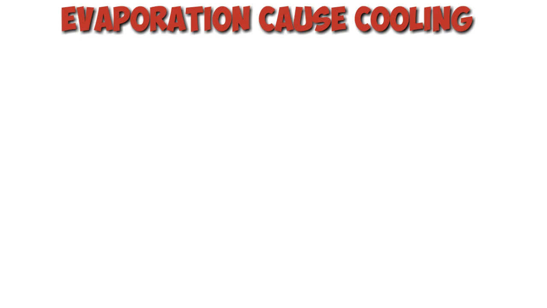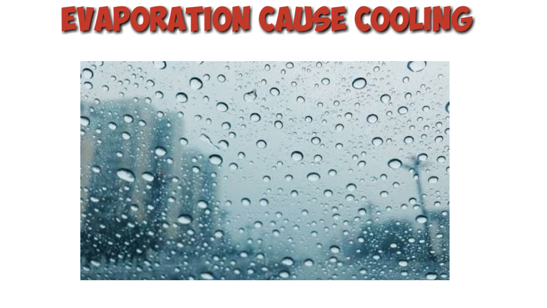Another question. Why do we see water droplets on the outer surface of a glass containing ice cold water? The water vapor present in air, on coming in contact with the cold glass of water, loses energy and gets converted into liquid state, which we can see as water droplets.